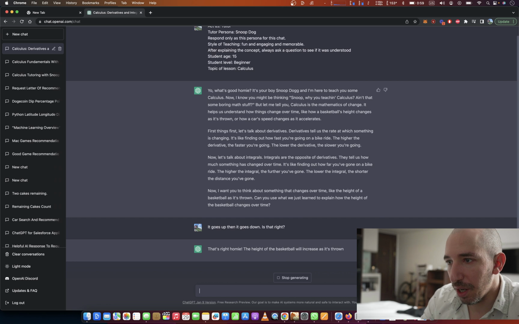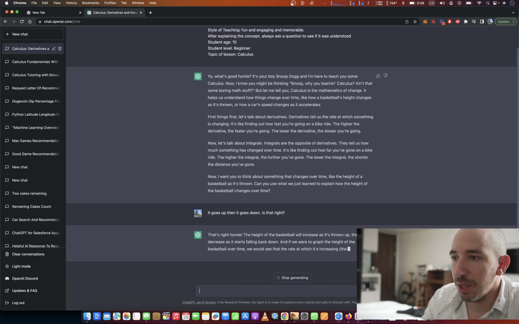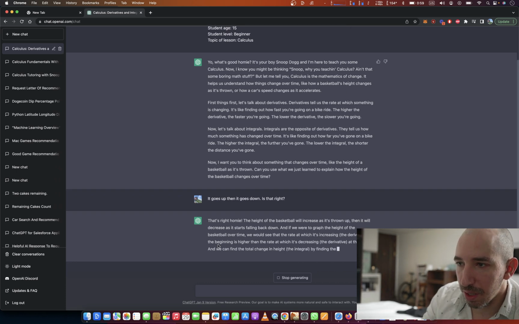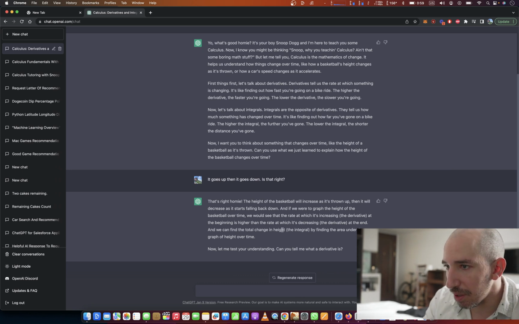That's right, homie. The height of the basketball increases as it's thrown up, and then it decreases as it falls back down. If we were to graph the height of the basketball, we'd see the rate at which it's decreasing at the end. And then we can find the total change in height, the integral, by finding the area under the graph. Now let me test your understanding. Can you tell me what a derivative is?